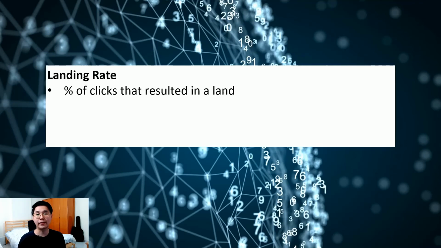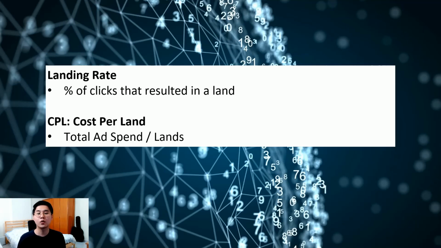And we measure lands through 2 metrics. The first one will be landing rate, which is the percentage of clicks that resulted in a land. And the second one will be CPL or cost per land, which is the average ad spend before we got someone interested enough to land on our page.